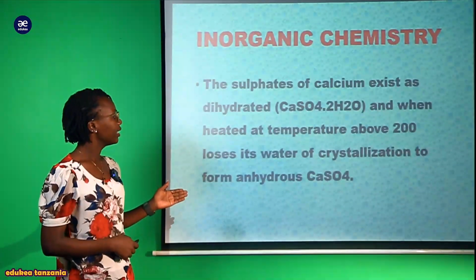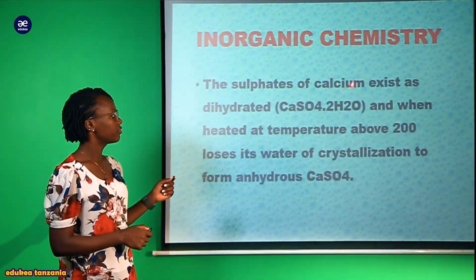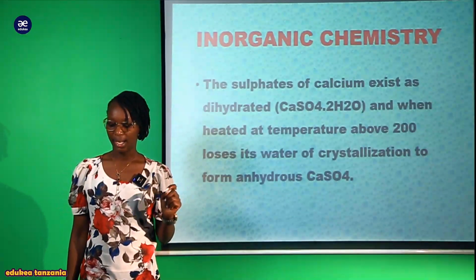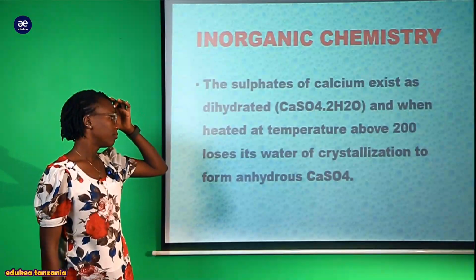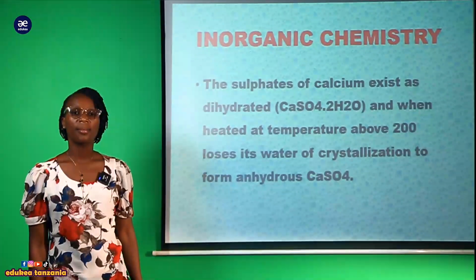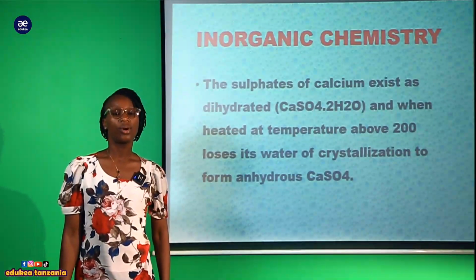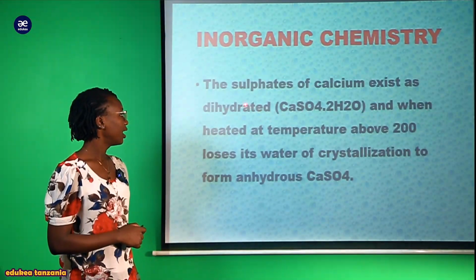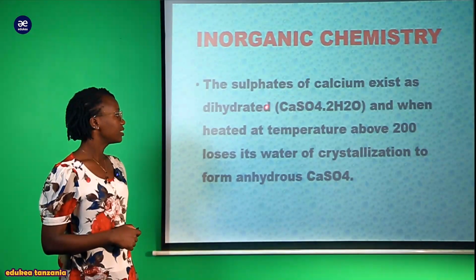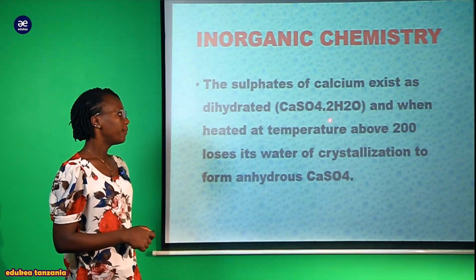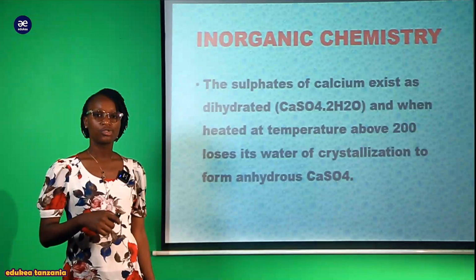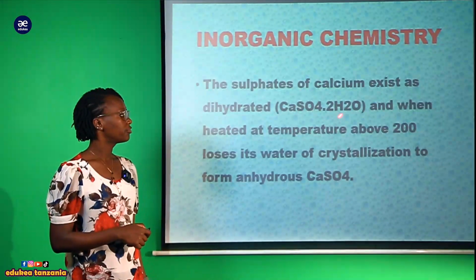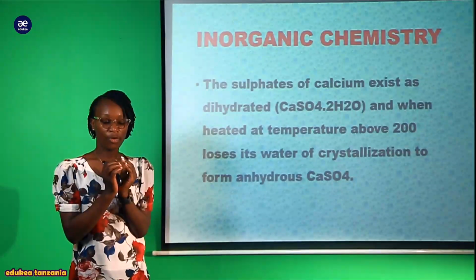Lakini tunapoangalia kesi nyingine, for instance, the sulfate of the calcium exists as hydrated. Kwa hiyo tunapokuja kwenye the sulfate of the calcium ana exist as what? Hydrated. When we talk about hydrated, mean that ana exist akiwa na water molecule. For instance, here, this is hydrated calcium. For instance, this is calcium sulfate plus 2 moles of water of crystallization. Kwa hiyo utaona kwamba hii calcium sulfate na hii water of crystallization here ni compound moja.